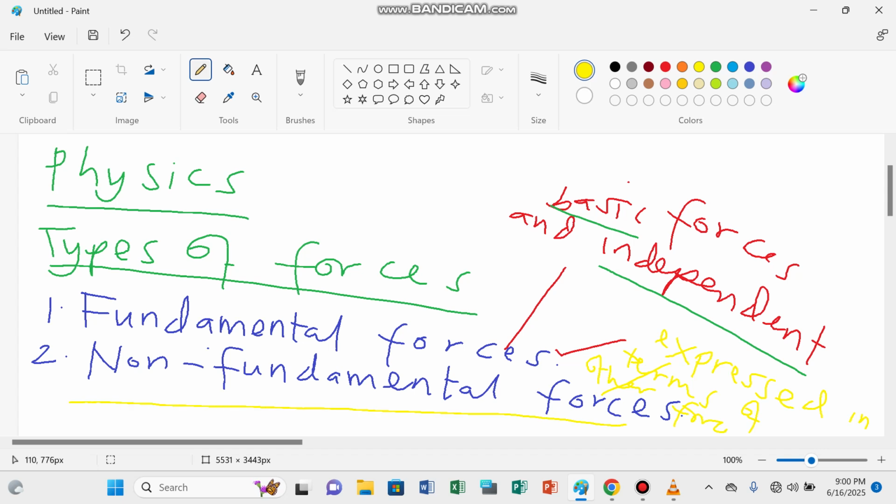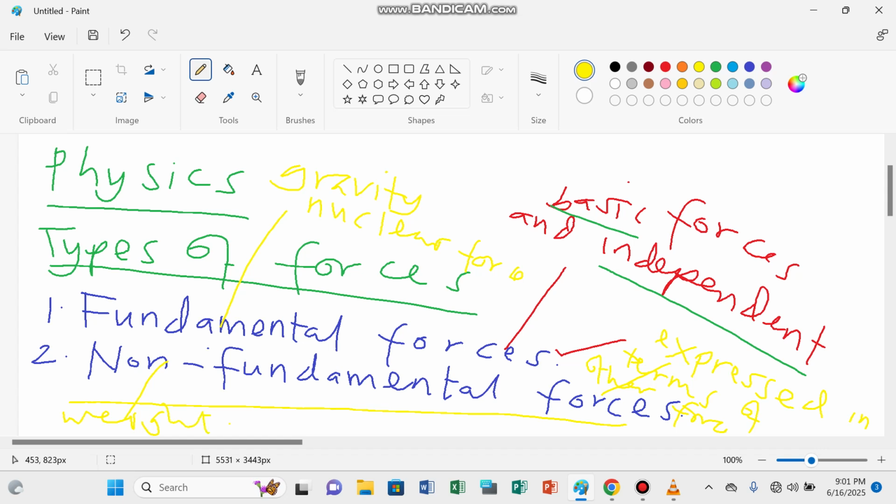So when you say non-fundamental, for example, the weight of an object is a non-fundamental force because it can be expressed by other forces. The force of gravity can be the one which expresses this weight. For fundamental forces, the forces that are basic and independent, they cannot be expressed in terms of other forces. For example, gravity is one of the fundamental forces. Another fundamental force is nuclear force. But a non-fundamental example is the weight of the object.